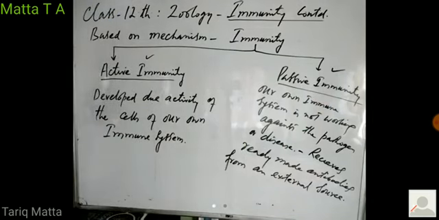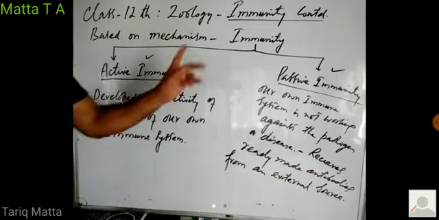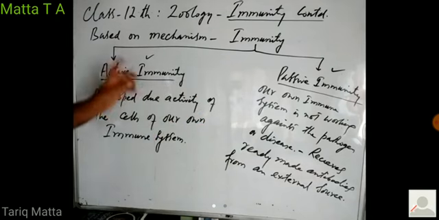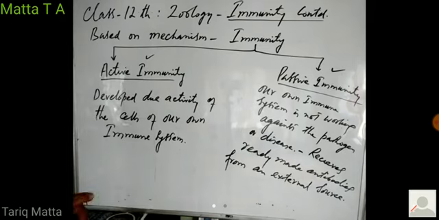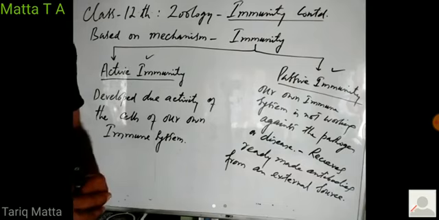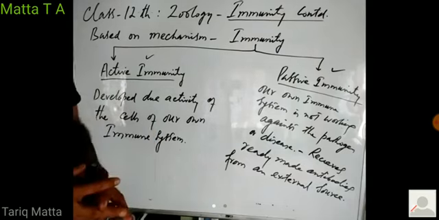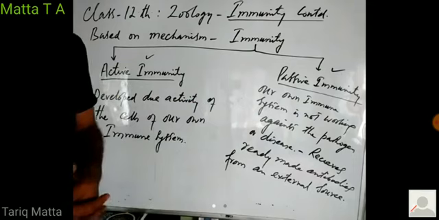So we classify immunity into two types, active immunity and passive immunity. Active immunity is that immunity which is developed by the activity of our own immune system. Passive immunity is the immunity which is developed by receiving antibodies from some external source when our own immune system is not working.